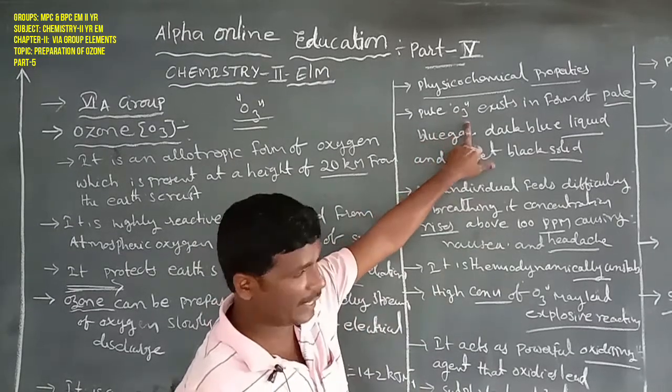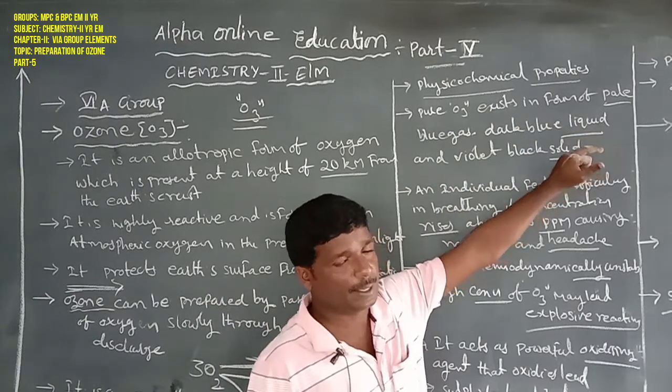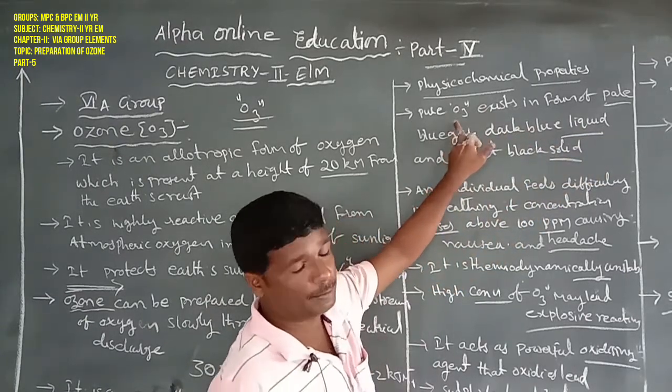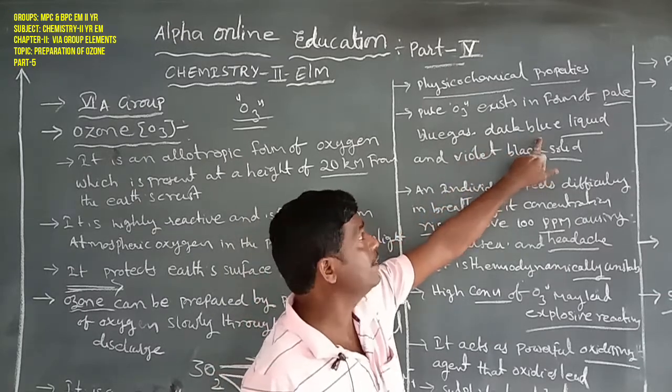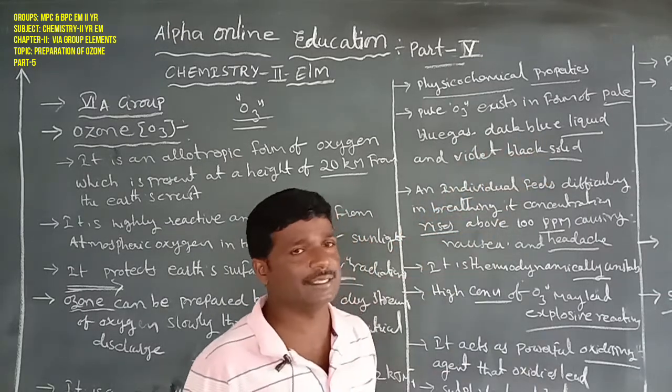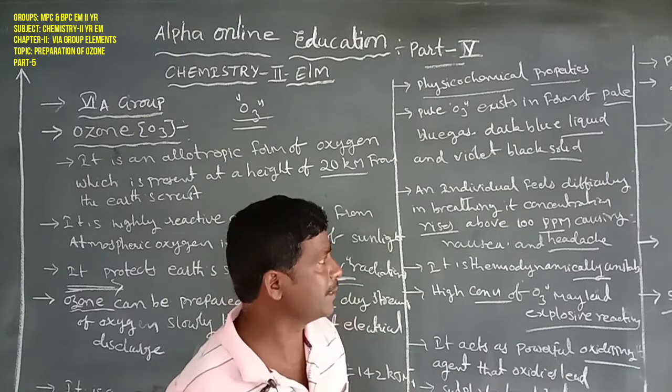Pure ozone O3 exists as a pale blue gas, dark blue in the liquid form and violet black in the solid form. That is the first physicochemical property.